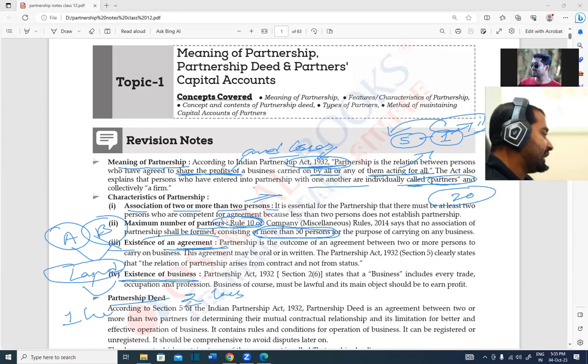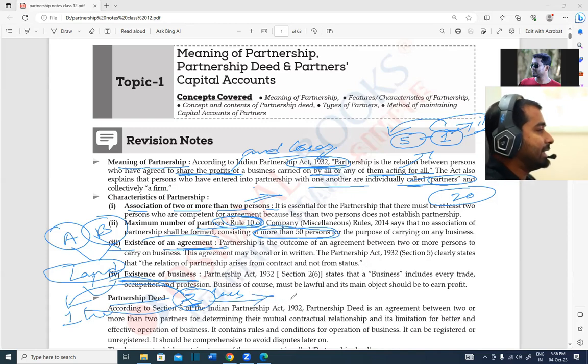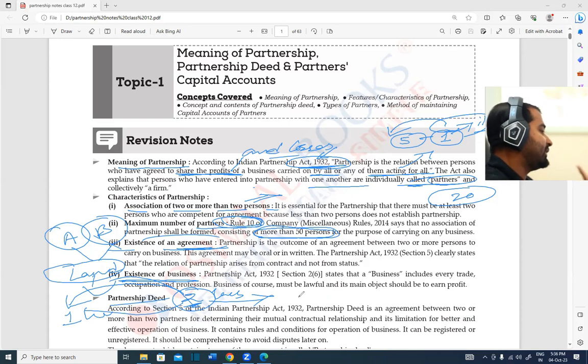So they got 1 lakh rupees profit, and they distributed that 1 lakh among themselves, the 2 persons. After that, they are not engaged in any such activities.